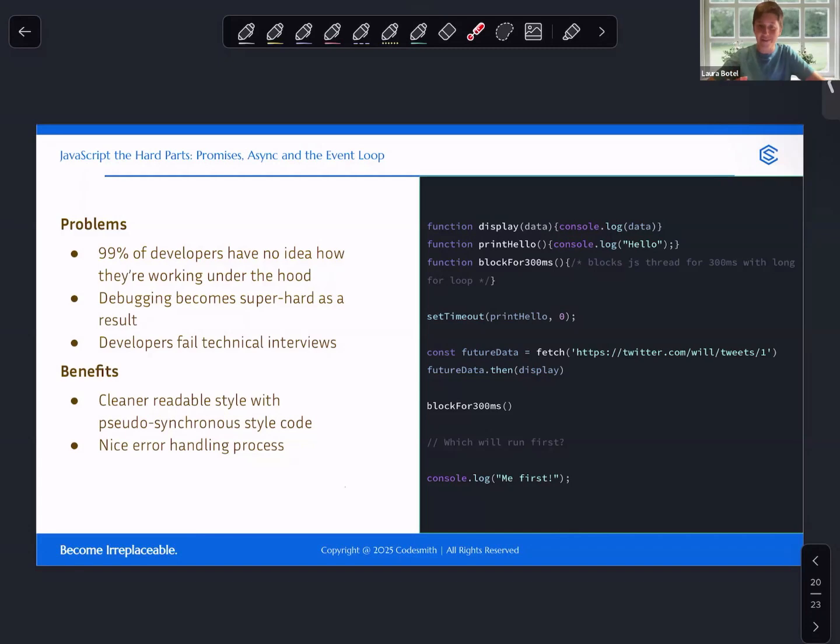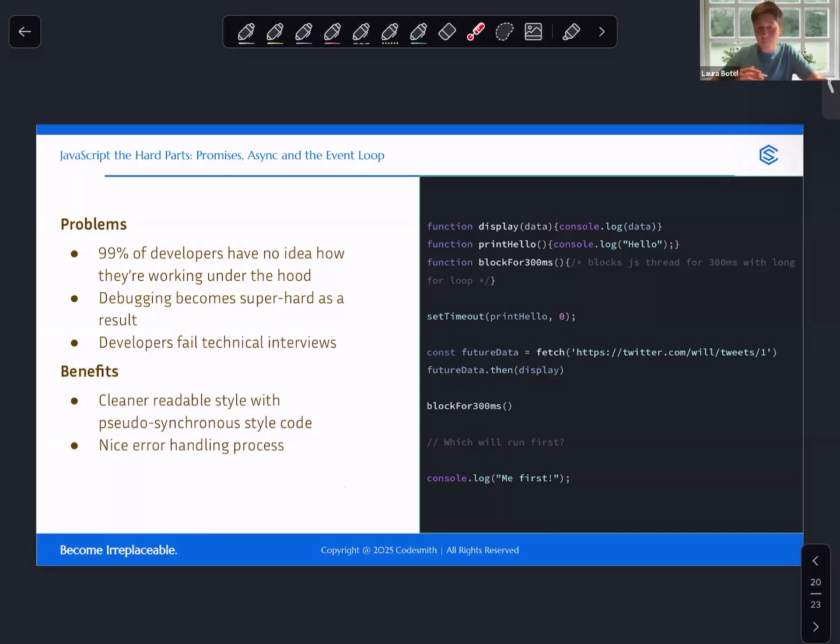One is, what are the benefits of promises? I've already waxed poetic a little bit about this, but the semantics of promises are fantastic, right? We can use things like .then to be very explicit and make it easy to read about what we want to happen once we have our value for our promise object. We are going to fetch the first tweet, and then we are going to display it. We love this, right? It's a readable style. It's almost like pseudocode in a way.